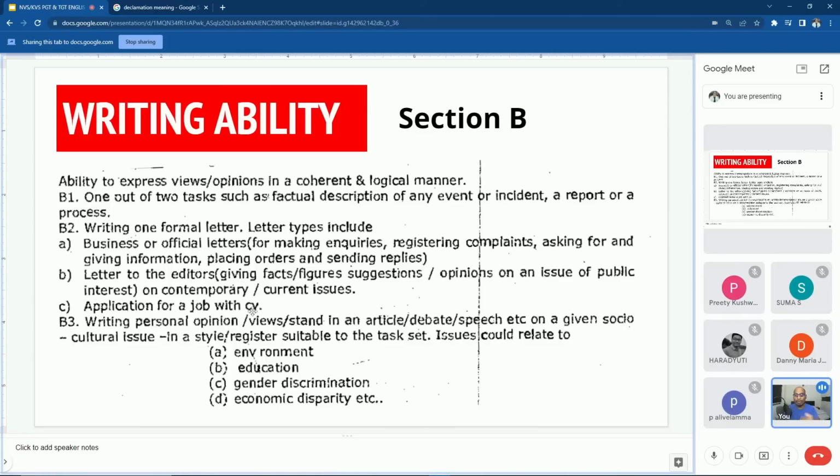Then B2 is formal letters, different types of letters like business or official letters, letters to editors, application for a job with a CV. All those come under the second part. Third part is article writing, debate writing, and speech writing. So this is about your writing ability section B.